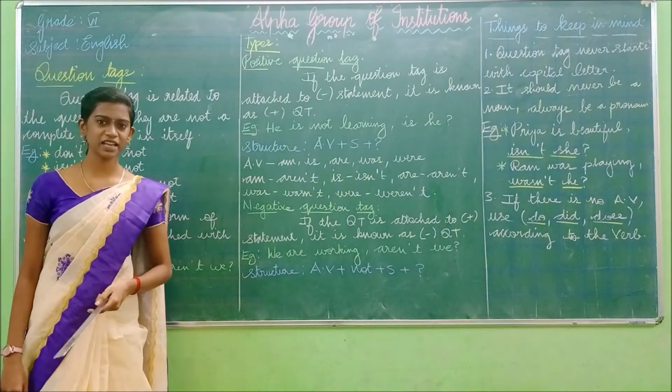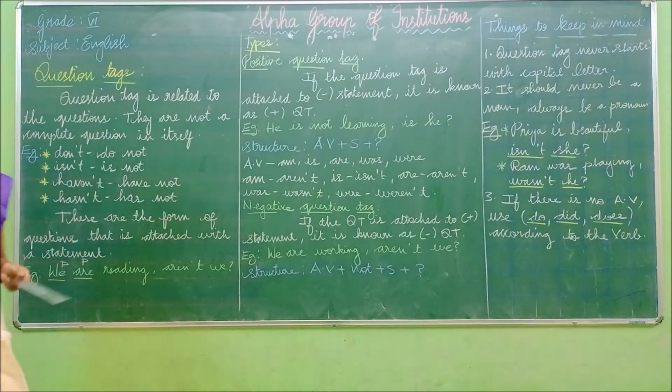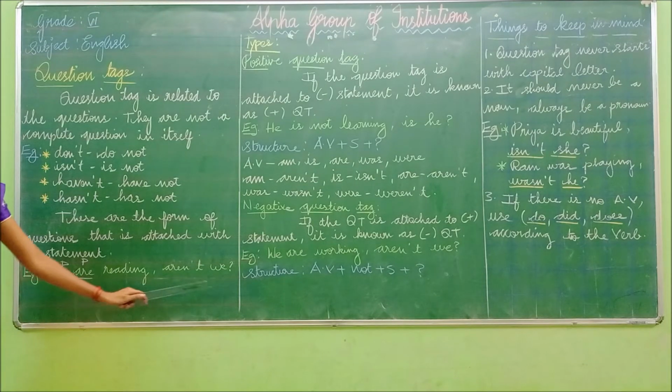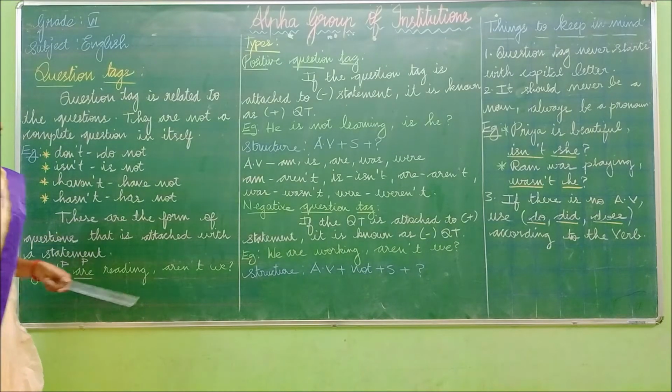So what is meant by statement? Statement is nothing but it is a sentence. Okay, so in a sentence, these kind of words will come. For example, we are reading. Okay, we are reading. So what is this? This is the statement. So a sentence is called as the statement. So for this we have written the question tag as aren't we. So how this aren't we has come? Now we will see. Okay.